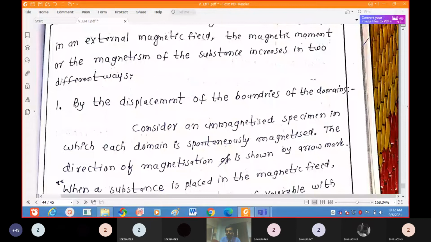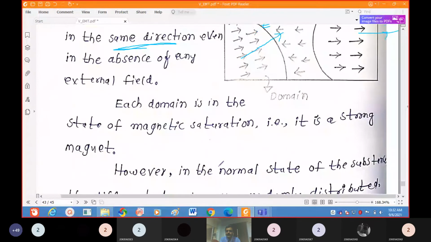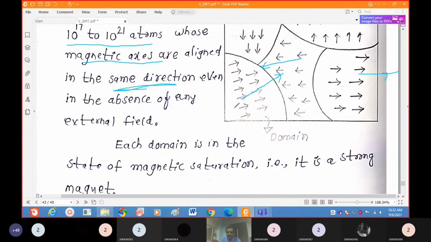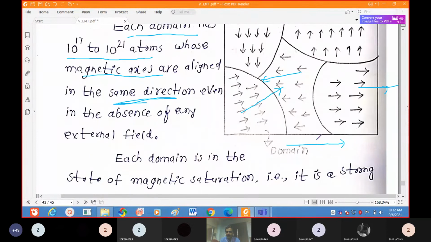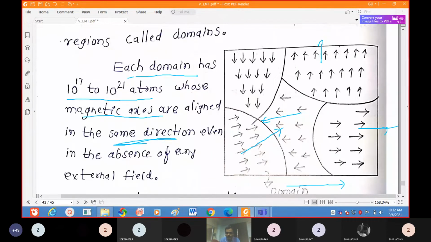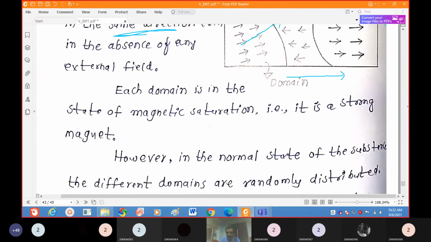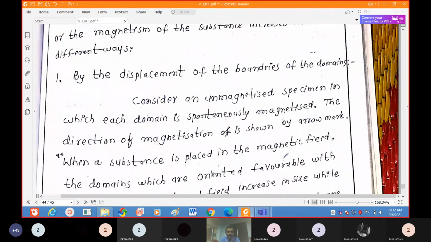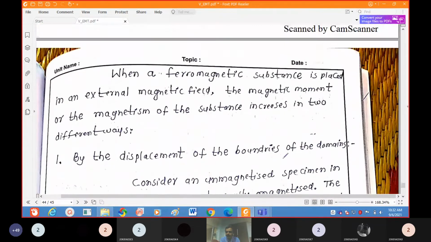Displacement of the boundaries of domains. So these are the boundaries here. See here, this is the boundary, similarly this is the boundary, and this is the boundary. If you apply the magnetic field in a particular direction, in this direction I will apply the magnetic field. What happened here? According to the first point, displacement of boundaries of the domains.